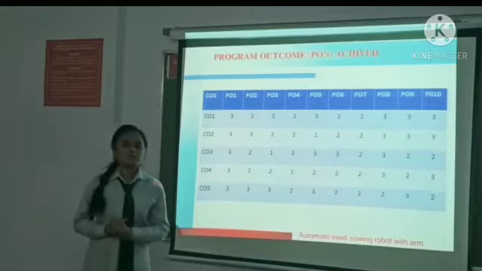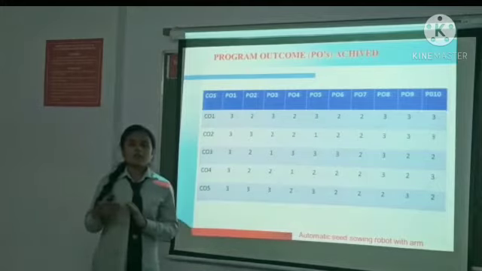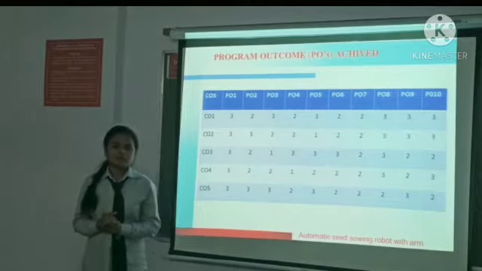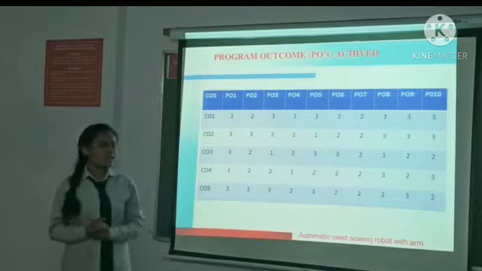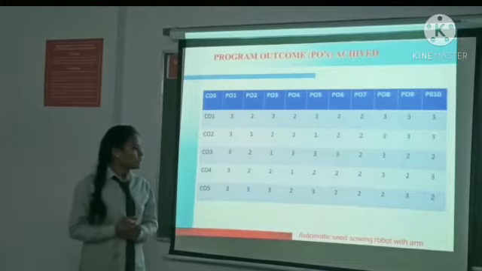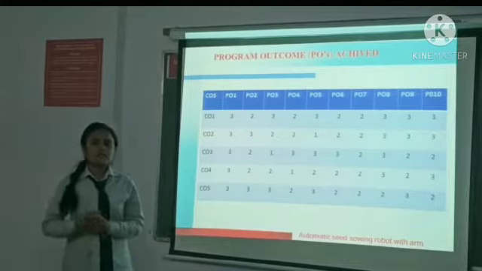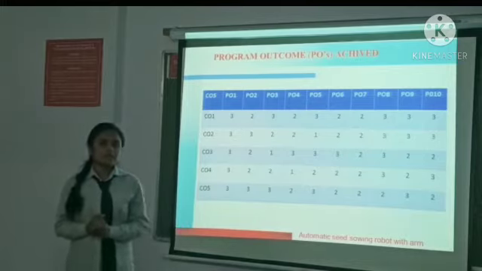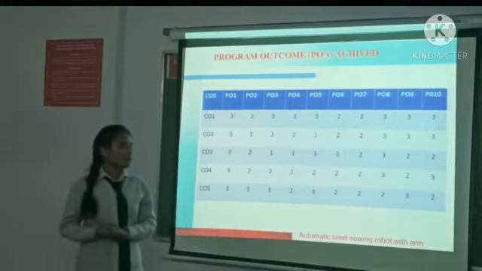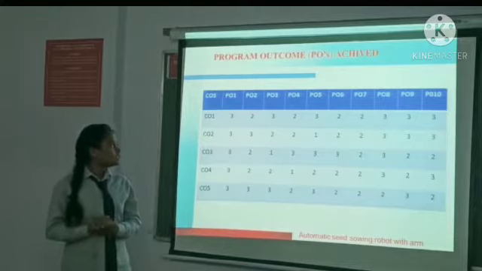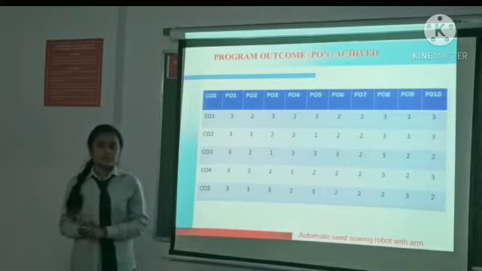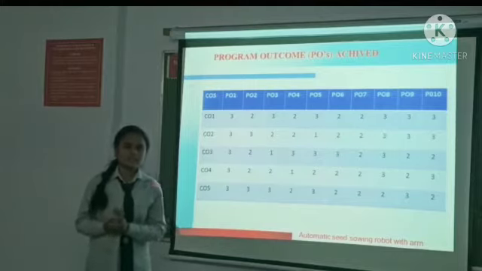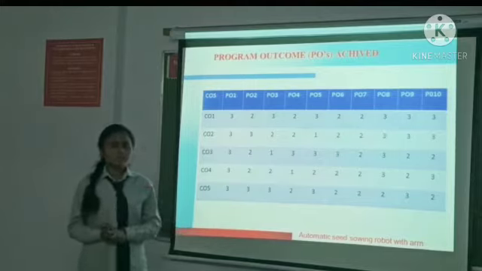Then PO2 is discipline knowledge. Discipline knowledge means our branch related knowledge, and this is an electronics based project. So PO2 is also mapped here. Then PO3 is experiment and practice. Without any type of experiment or practice, we can't make this system. So PO3 is also mapped here. PO4 is engineering tools. This is an electronics project, so we required electronics tools such as multimeter, transistor, etc. So PO4 is also mapped here.